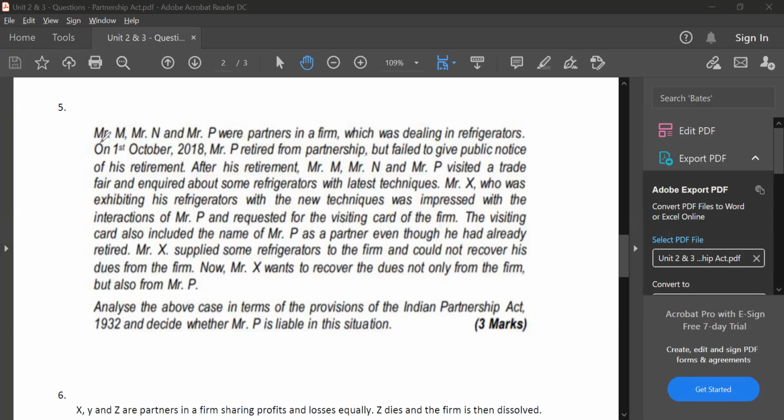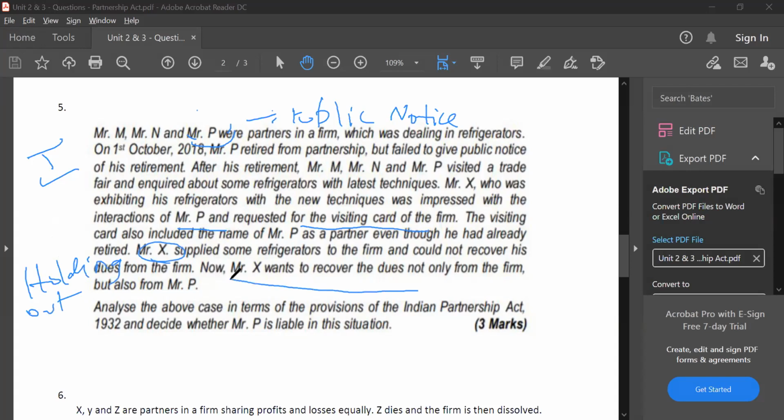In case of retirement of a partner, the basic concept is that the partner who is retiring should give a public notice. He has to give a public notice. He has not given a public notice. That is the first point you have to write. Second point, in the trade fair, Mr. P acted as the partner by giving a visiting card. Obviously, assume you are Mr. X. You will think P is the partner because his name is there on the visiting card. Here, the concept of holding out will come. So he is acting as if he is the partner of the firm here.